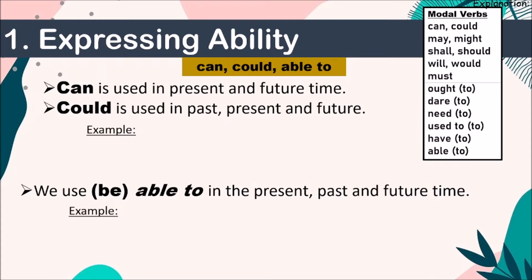Now the words over here which are showing you ability are can, could, able to. I'm going to keep this list of modal verbs everywhere. You'll see these lists will follow, so that whenever you see it, you can register that in your mind. So when can you use can? Can is used in present and in future time. Could is used in past, present, and future.